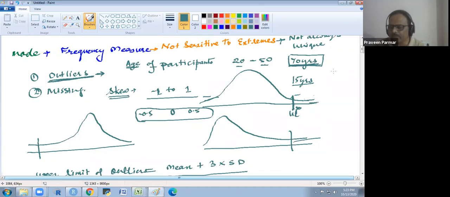Otherwise, if we have very few observations where the outlier exists, we remove those observations. If you have only up to 5% observations of the total data, we could remove those observations. First option is that. Second option for the outliers is that we could do the flooring and capping.